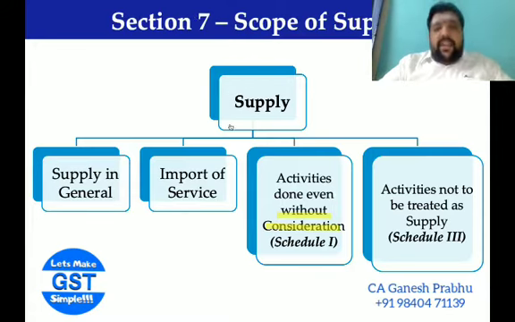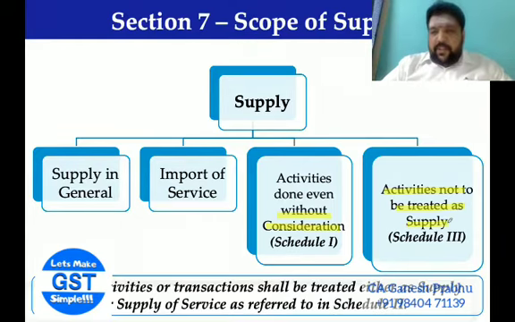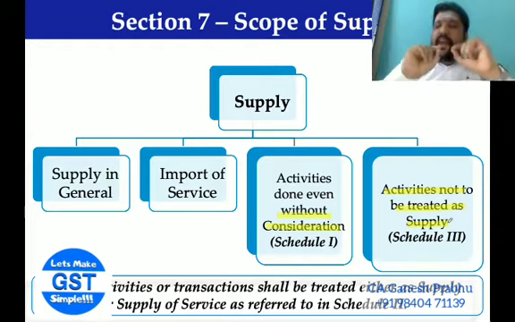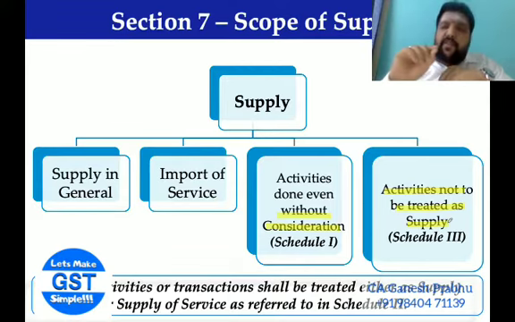Followed by activities and transactions which are neither treated as supply of goods nor treated as supply of services, very popularly called as no supply in layman's language. Apart from this, we have one more schedule which discusses whether a particular transaction is a supply of goods or a supply of services.